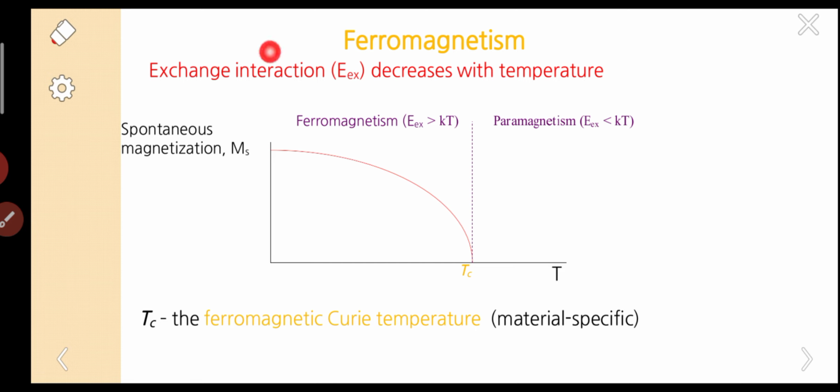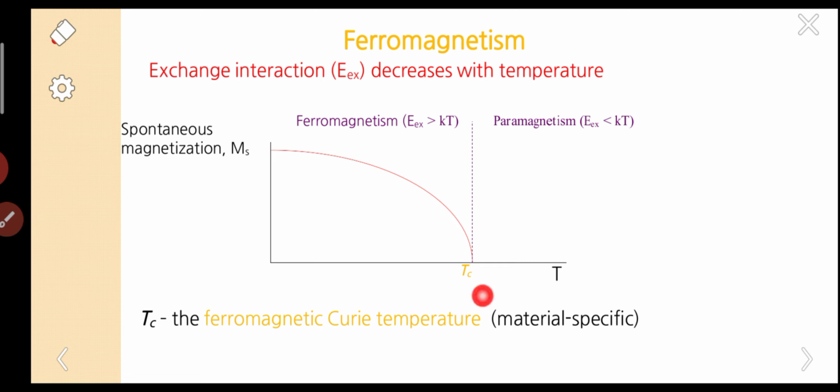Only because of exchange interaction does spontaneous magnetization occur. If there is no exchange interaction, automatically there is no spontaneous magnetization. This is the significance of this graph. Before Tc, there is spontaneous magnetization, which means there is exchange interaction. After Tc, it goes to 0. That means there is not at all any spontaneous magnetization or exchange interaction.